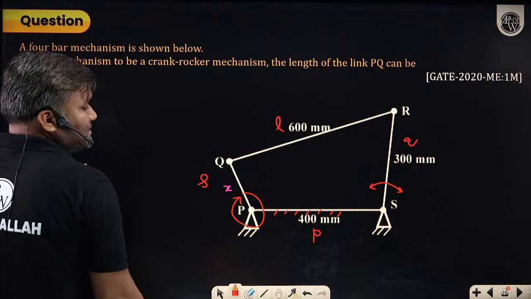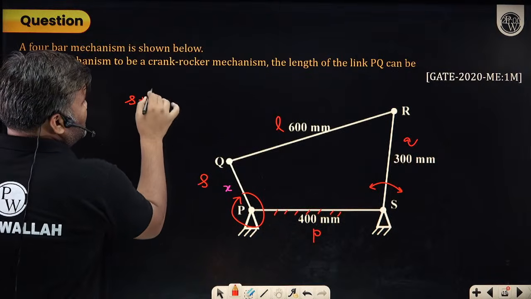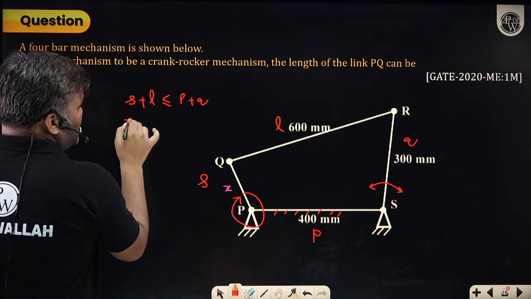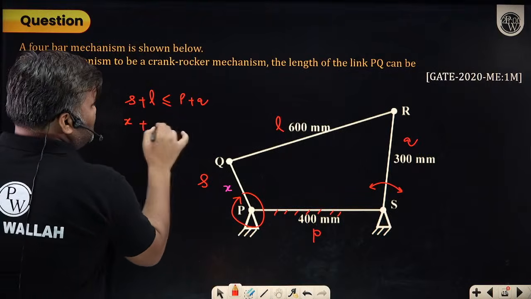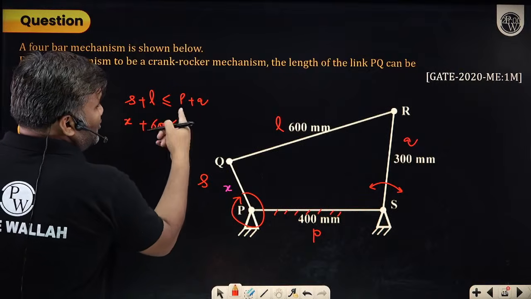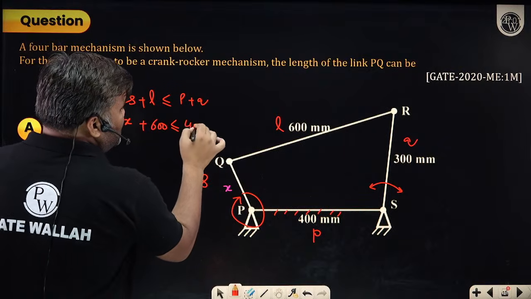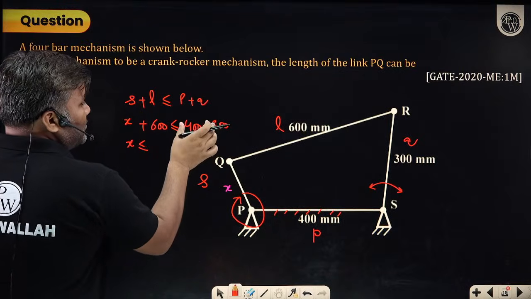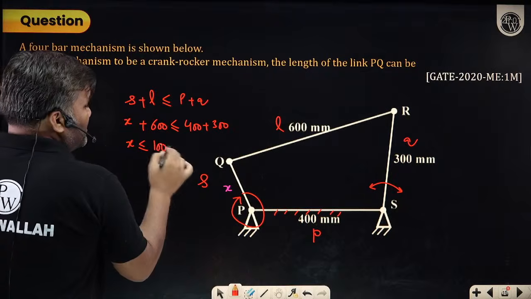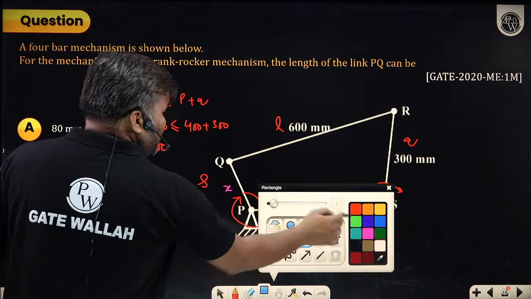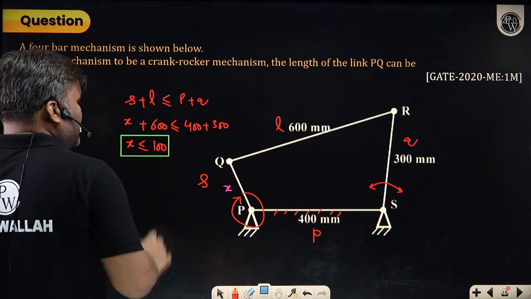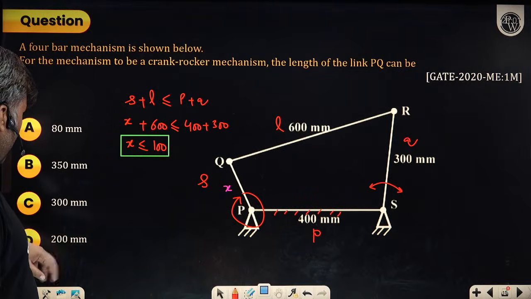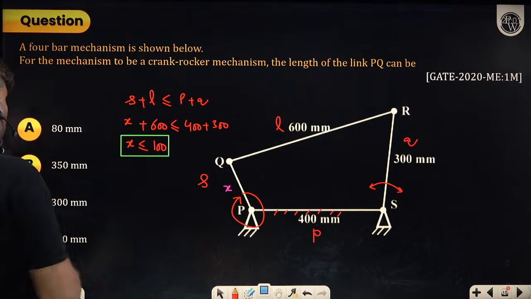What will happen? Sir, shortest plus longest link should be less than or equal to P plus Q. What is the shortest? I have to find out. X plus the longest, whose value is 600, should be less than or equal to P plus Q. That is 400 plus 300. So X should be less than or equal to 700 minus 600, which is 100. So the value of X should be anything less than 100. Among 200, 300, 350, only option A is correct.